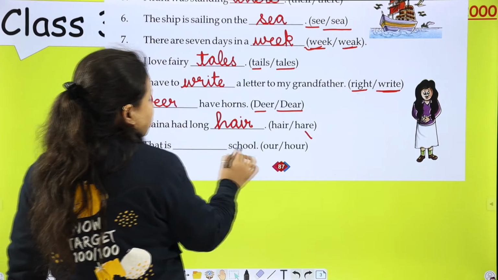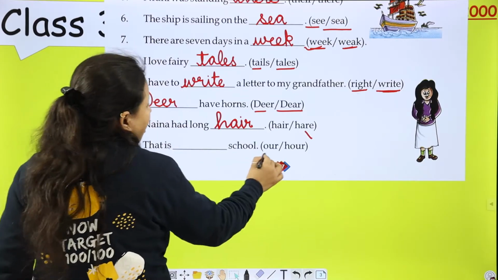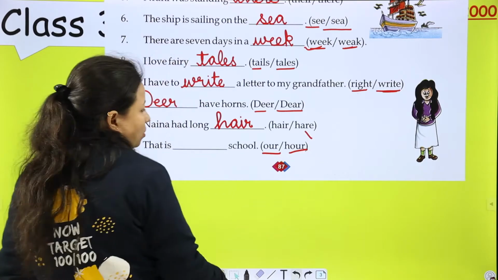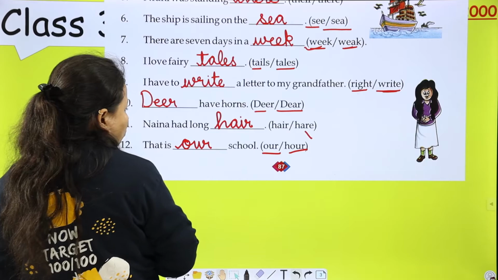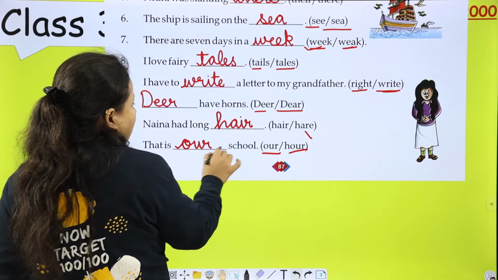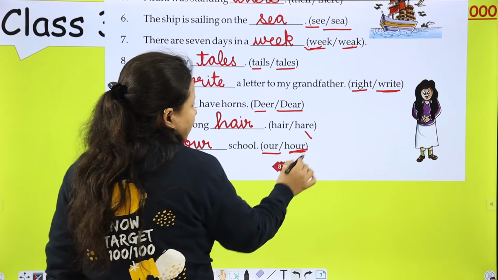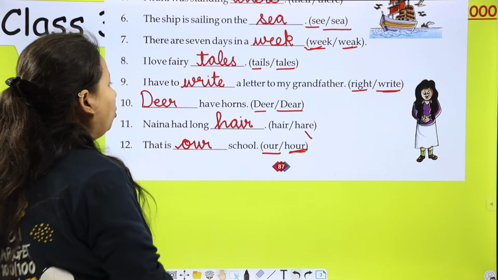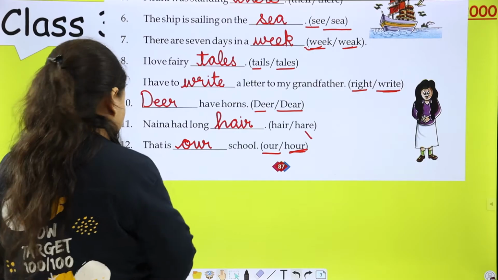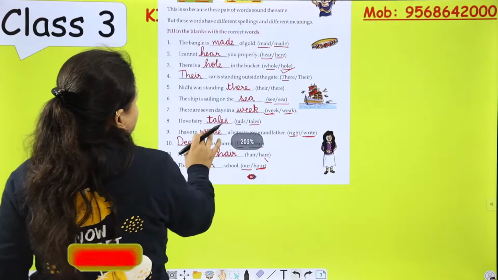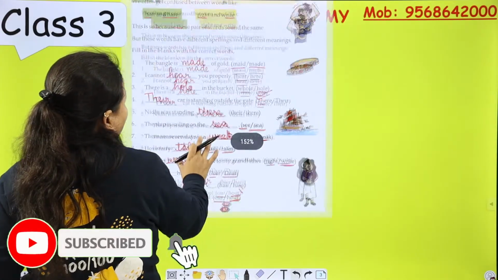That is dash school. That is our school or hour school? O-U-R. Our school. Belonging to us. That is our school. And this hour, it means a period of 60 minutes. That's it. Okay?